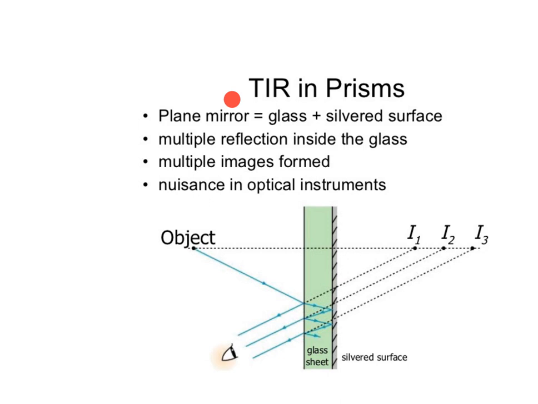Then TIR in prism. In total internal reflection in a prism, the plane mirror is equal to glass plus a silver surface. It can give us multiple reflections inside the glass. Then multiple images form, and fluorescence in optical instruments.